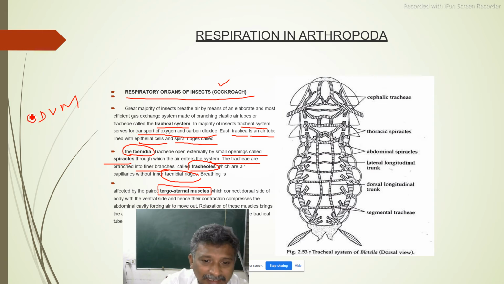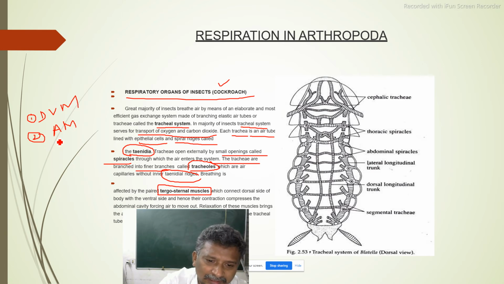One more other kind of atrial muscle. Yes, atrial muscles. Okay, there are two kinds of muscles in the case of scorpion. When the dorsoventral muscles contract, the air present inside will come out.